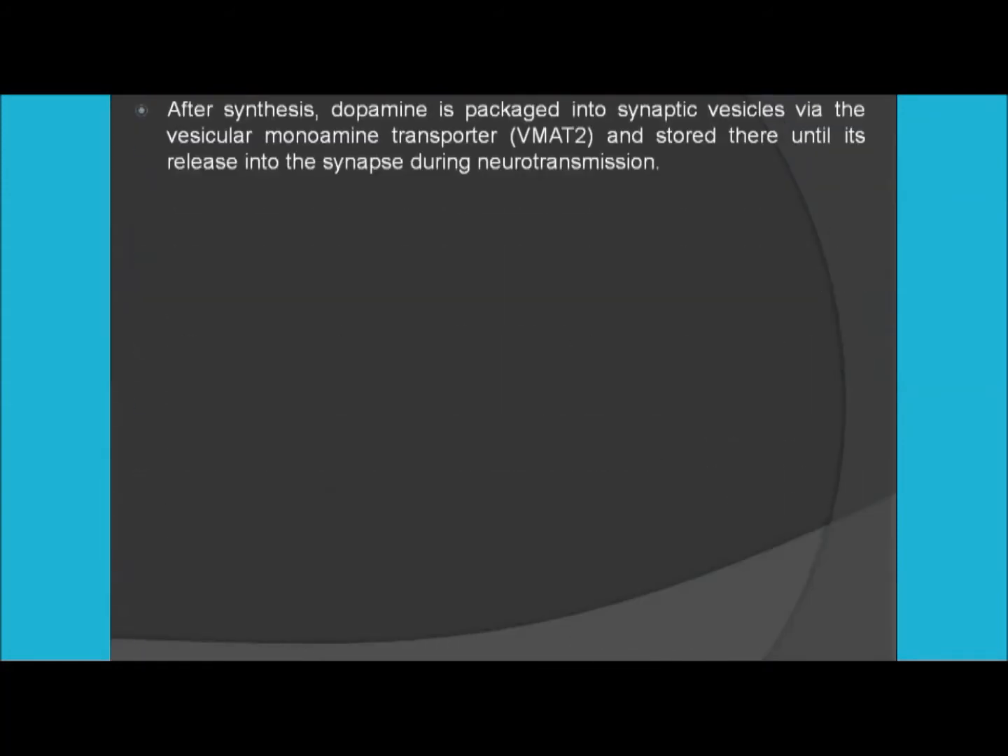Now, once the dopamine is synthesized, what happens is that it is packed. As we all know, they act as neurotransmitters, so they are packed into the synaptic vesicles. This process is done by a particular system known as the vesicular monoamine transporter, VMAT, and VMAT class 2 helps in packing of dopamine into the synaptic vesicles, where it is stored until it's released into the synapse during neurotransmission, right?